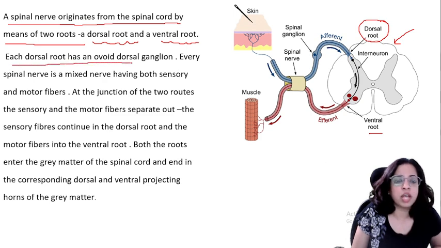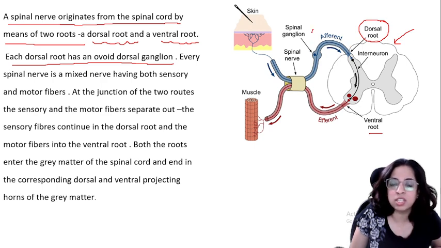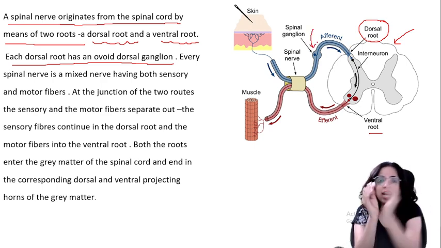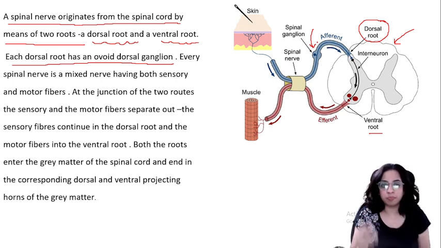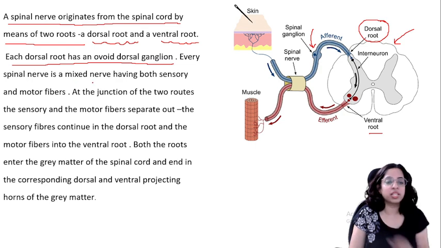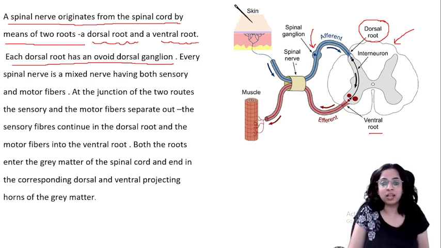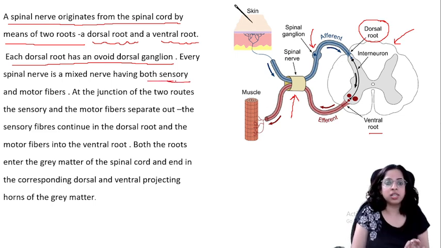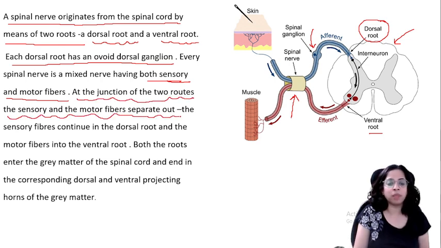Each dorsal root has an ovoid dorsal ganglion. So each of them has an ovoid ganglion. Can you see this? This is a slightly swollen, okay, ganglion. So every spinal nerve is a mixed nerve. You have to understand that this spinal nerve that we are talking about is a mixed nerve. Okay, it is having both sensory and motor fibers. Now, at the junction of the two roots, the sensory and the motor fibers separate out.